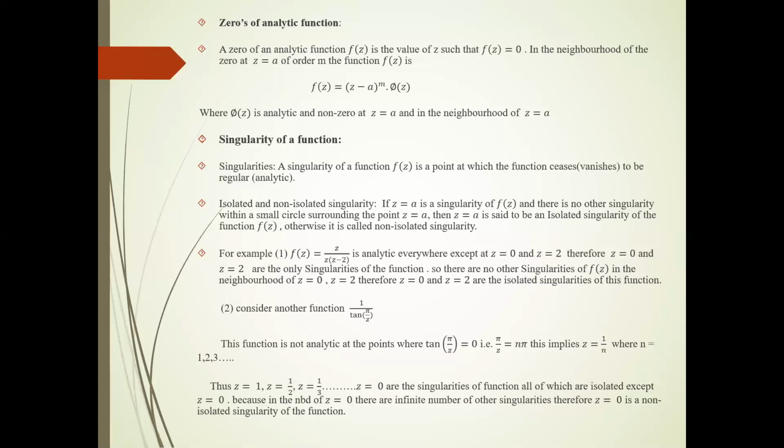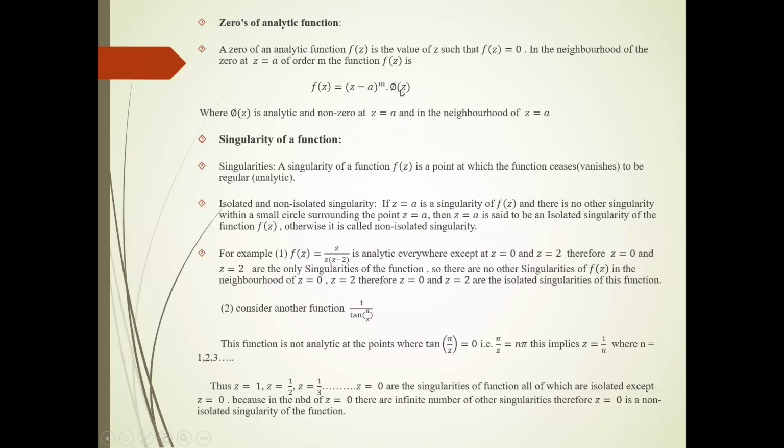Then, in the neighborhood of a zero of the function at the point z equal to a of order m, the function can be written as f(z) is equal to (z minus a) raised to m into phi(z). This function has a zero at z equal to a of order m, and phi(z) is analytic and non-zero at z equal to a in the neighborhood of z equal to a.